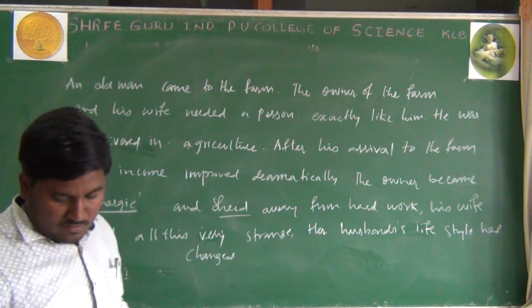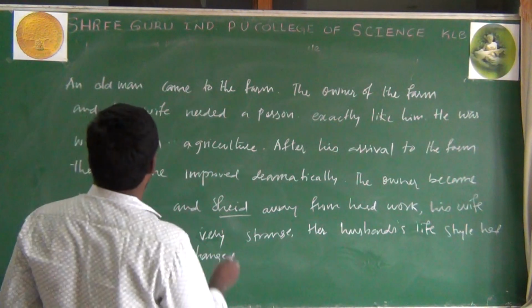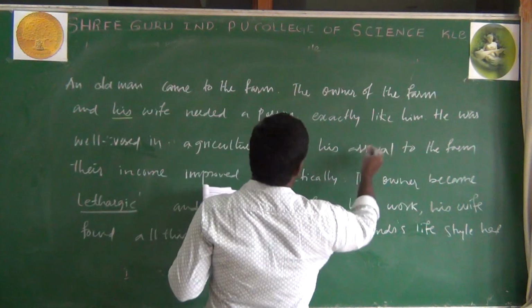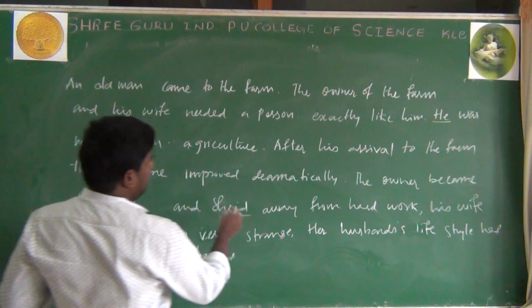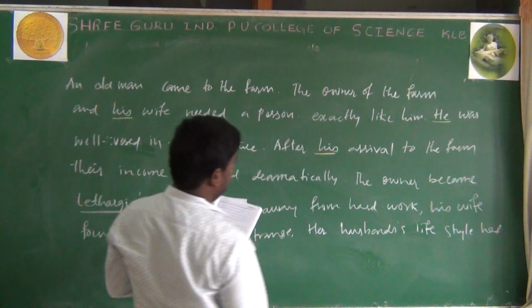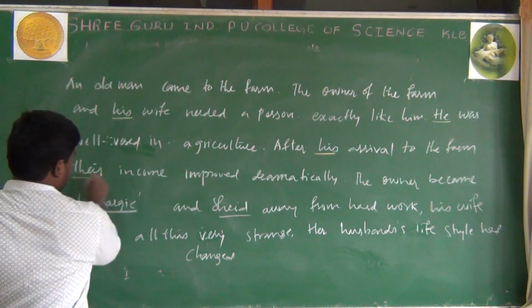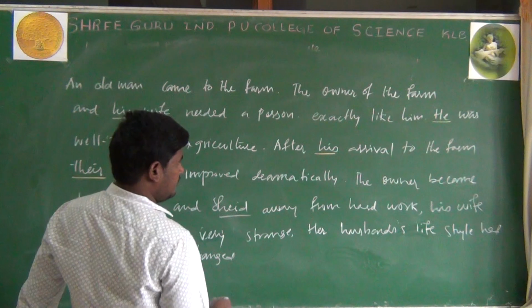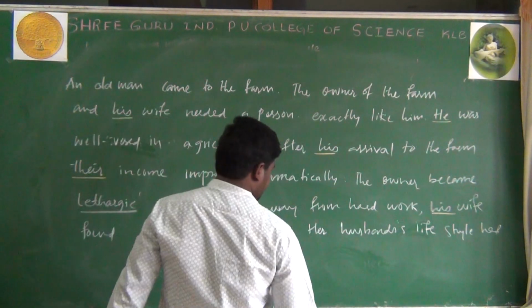Now see, the underlined words are in the paragraph here. His, and next to he, his arrival, their income, and his wife, his and her.